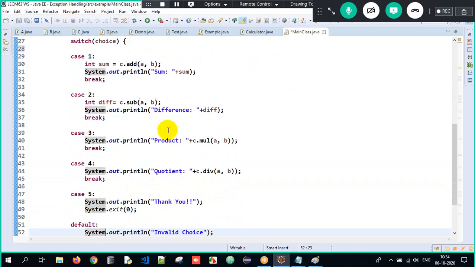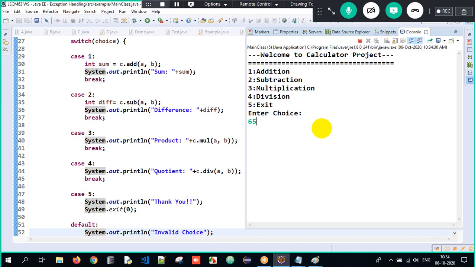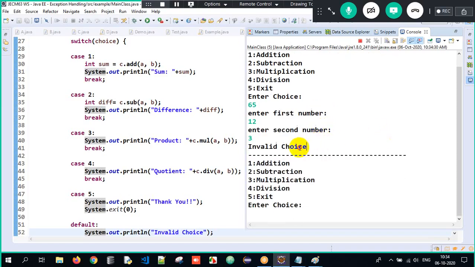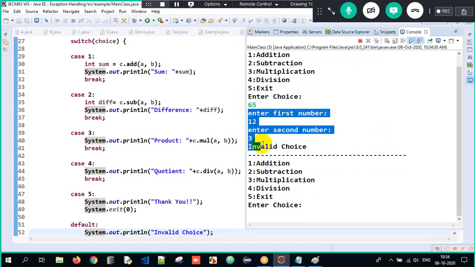Okay, switch statement. But the problem over here is, even if I give invalid input over here, 65, it is accepting enter A, enter B. Now it is telling invalid choice here. As soon as I tell invalid choice, why am I accepting the input here? If I tell 1, it should accept. 2, it should accept. 3, 4, yes, it should accept, because I am trying to perform addition, subtraction, multiplication and division. If I tell 5 or 6 or 7, it's invalid choice. Why is it accepting the input?